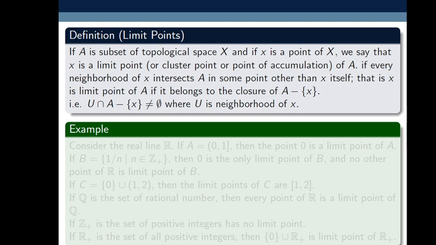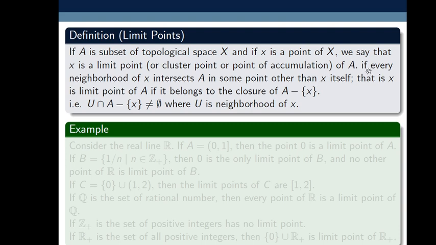On the real line we discussed this limit point, and now we are discussing it on a space. Suppose X is a topological space and A is its subset, then any point x from X is a limit point of A if the neighborhood of x, that is U, intersected with A minus singleton x is non-empty. In other words, every neighborhood of x intersects A in some point other than x.